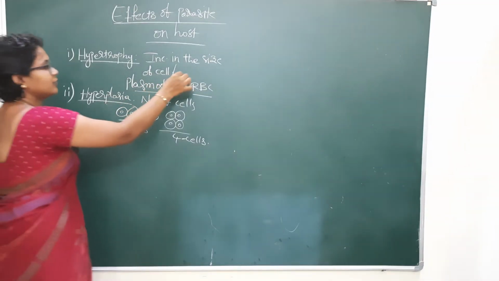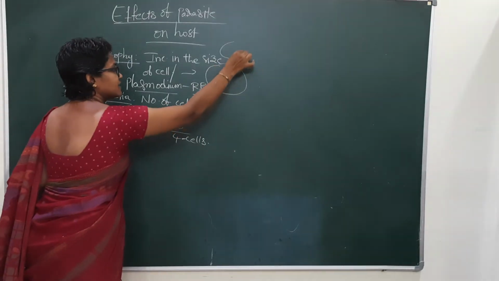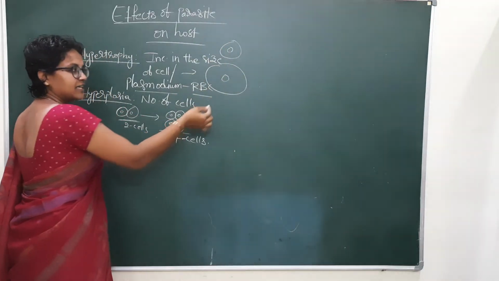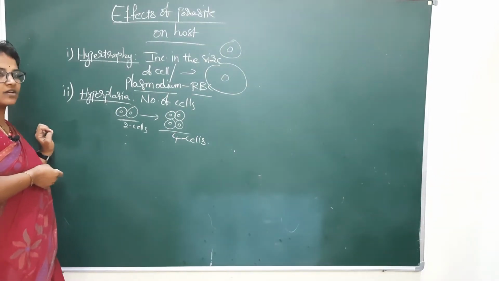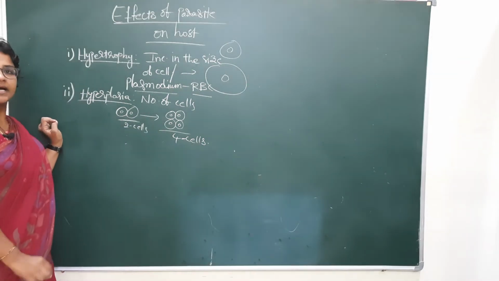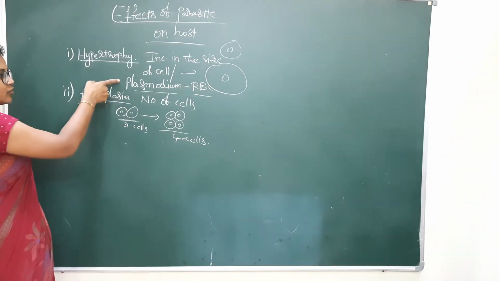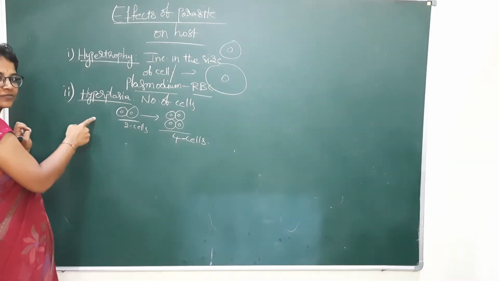In hypertrophy, there is an increase in the size of a cell. Actually, the size of the cell is like this, and it may increase like this. Hypertrophy is an increase in the size of the cell. The number of cells increases in the case of hyperplasia.